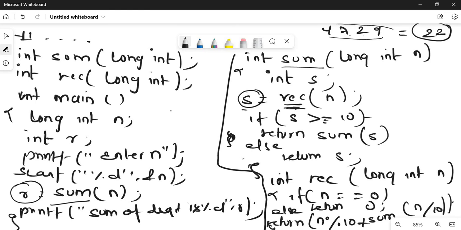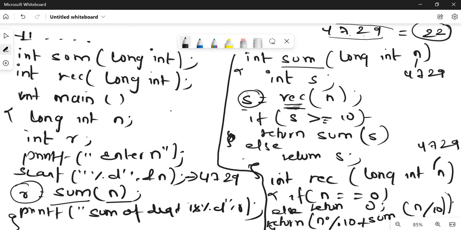Okay, so let me explain this from here. Enter a number. So let me enter a number as 4729. The number is passed here, it comes here, and it calls the function rec, so the number goes here, that is 4729.